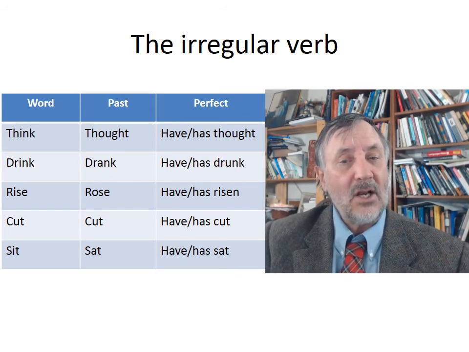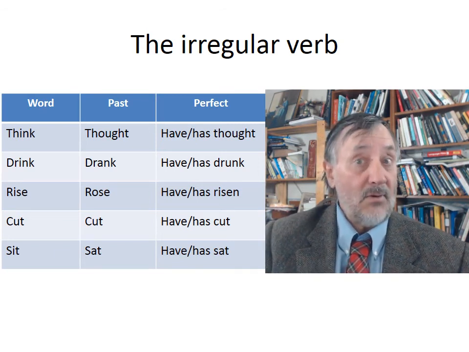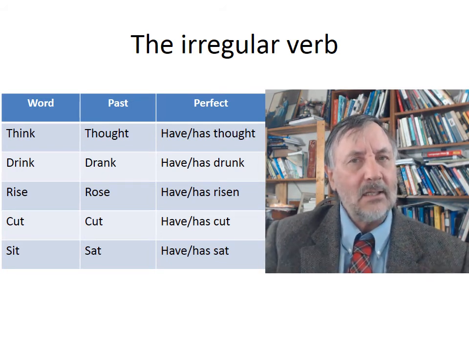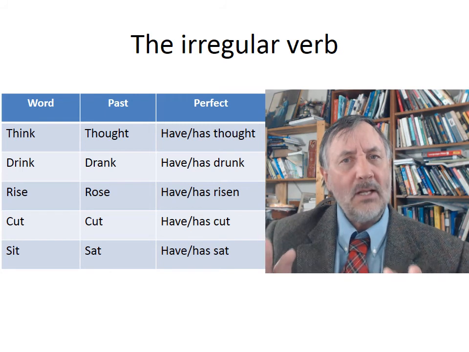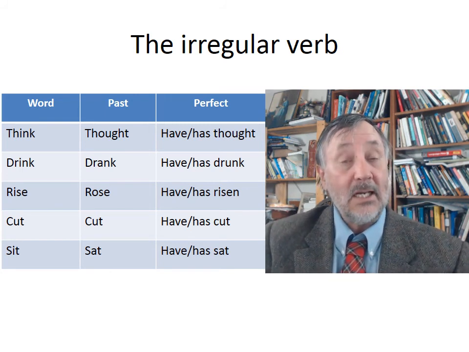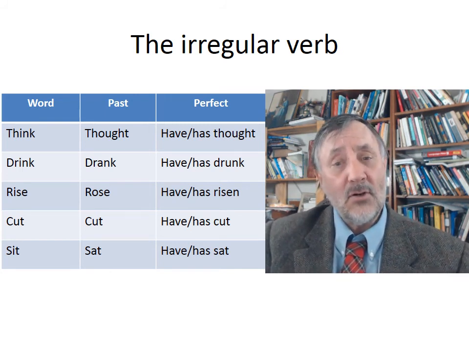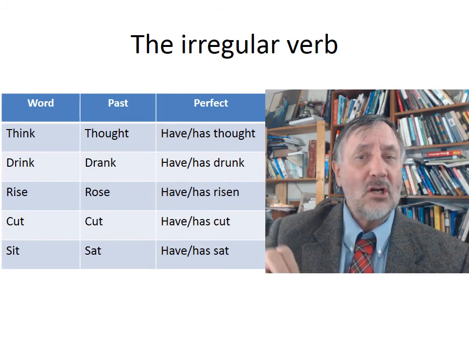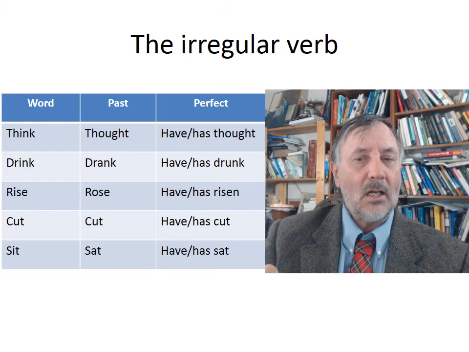You have another word like rise. He rose up, or he has risen. Okay, so maybe you've heard that. Okay, but those are irregular. There's no predicting what form the past and the participle forms will take. And sometimes, even to confuse things further, you have words that don't change at all, like cut.